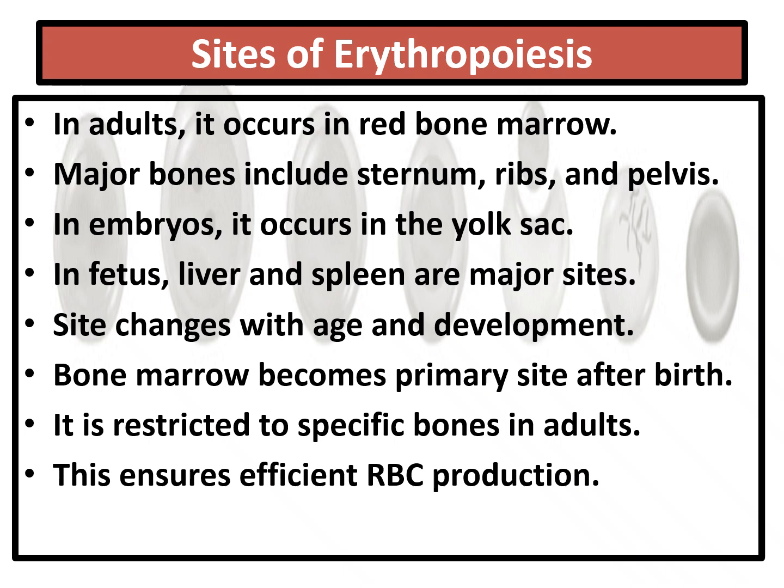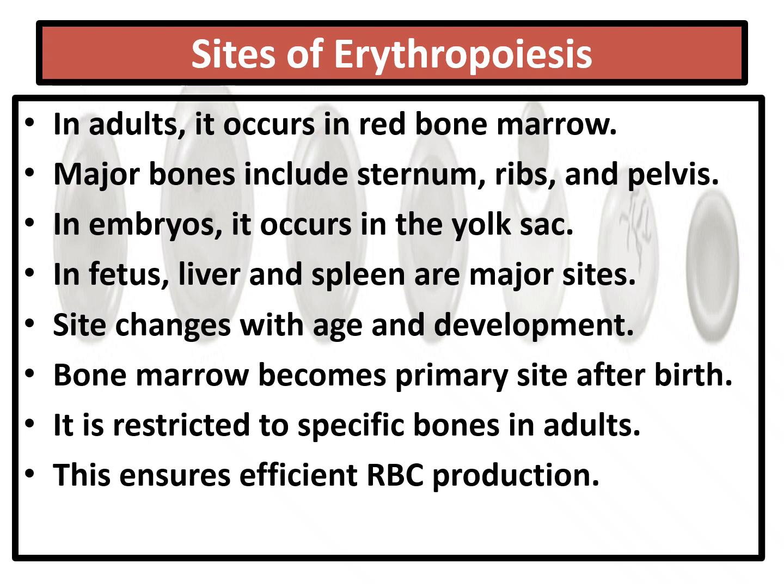Coming to the sites of erythropoiesis, in adults it occurs in red bone marrow, in major bones which include the sternum, ribs and pelvis. There the red bone marrow is a major site of erythropoiesis. Whereas in embryos, it occurs in the yolk sac, where the zygote is formed, then the embryo.